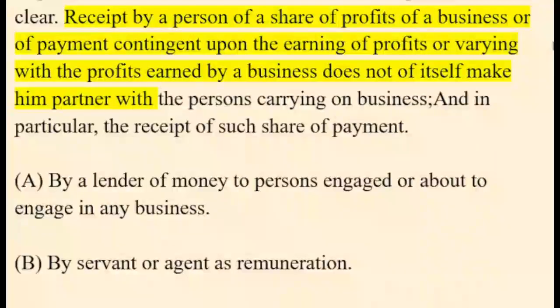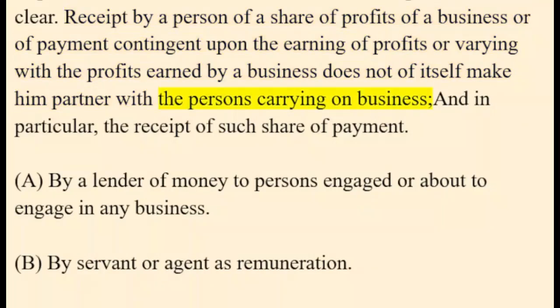Receipt by a person of a share of profits of a business, or of a payment contingent upon the earning of profits or varying with the profits earned by a business, does not of itself make him a partner with the persons carrying on the business.